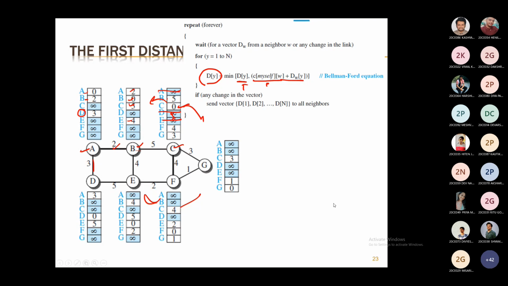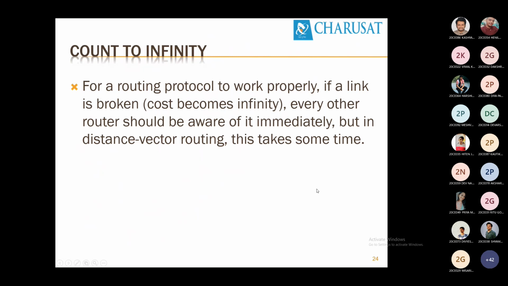So I stop here, and we will start from these other problems of the routing tables. This is generalized for routing tables. It is applicable to distance vector and link state.